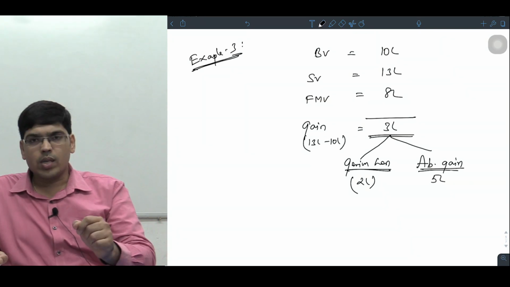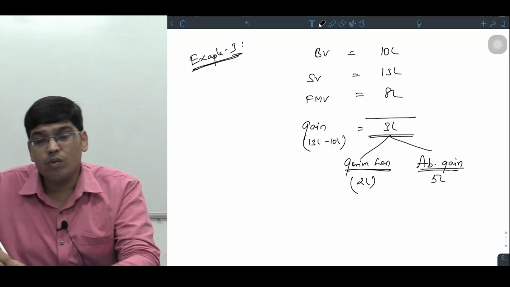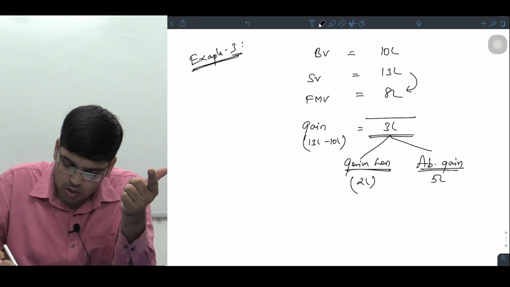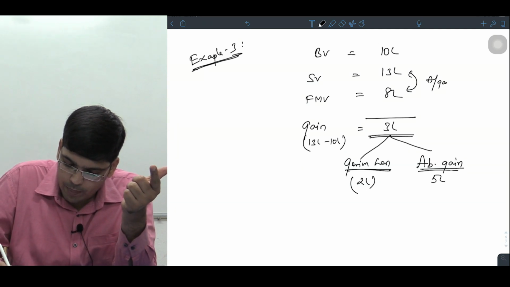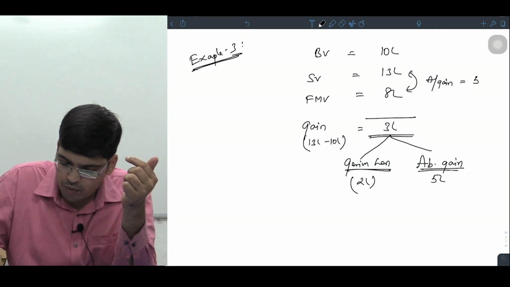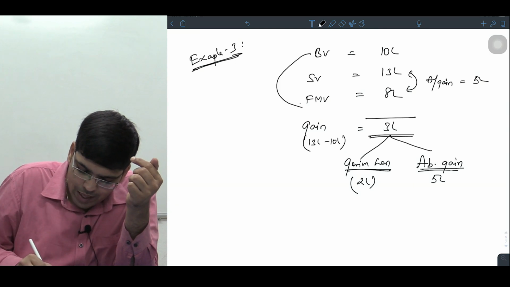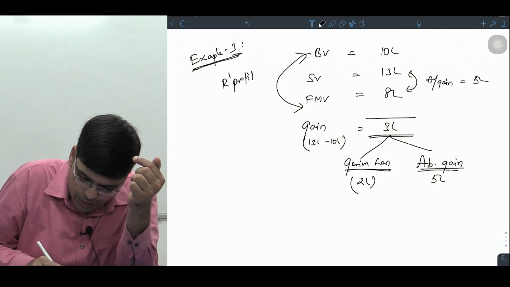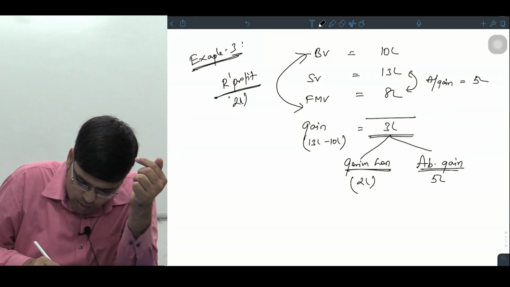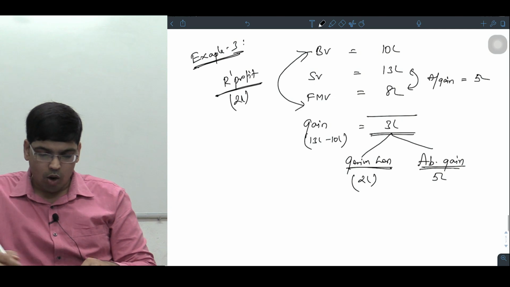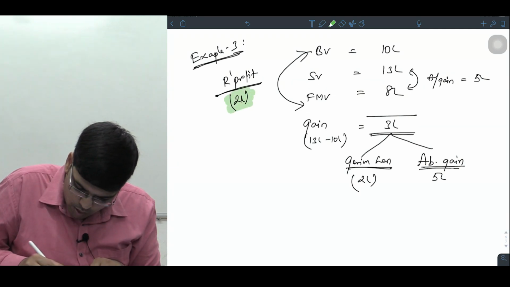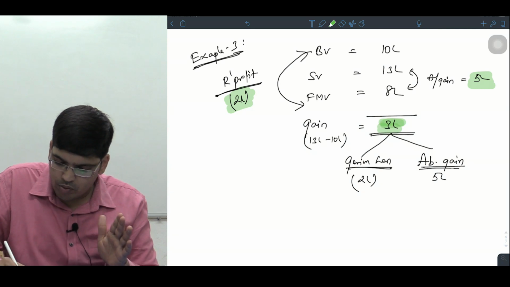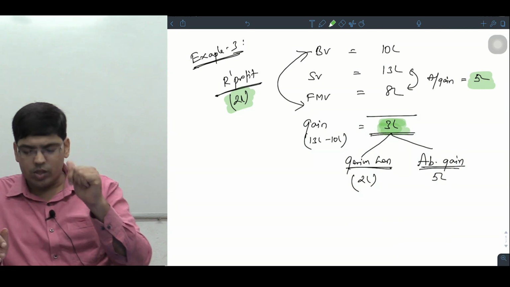Sir, how do you know it's an abnormal gain? Because something which could have been sold for 8 lakhs, you're going and selling for what value, sir? 13 lakhs. So this difference is called abnormal gain. How much abnormal gain you got? 5 lakhs. So what is the real profit? This is nothing but real profit or loss. How much is the real profit or loss? It's 2 lakhs loss. If you offset this 2 lakhs loss against the 5 lakhs gain, what you feel is you are making a 3 lakhs profit. But logically it's not true.